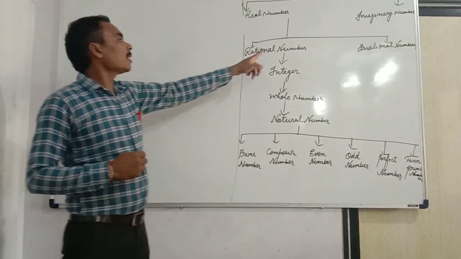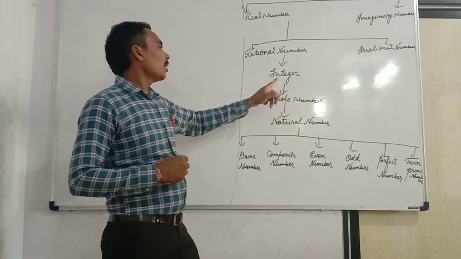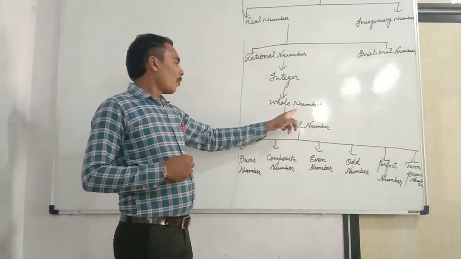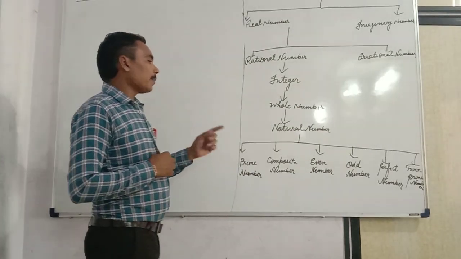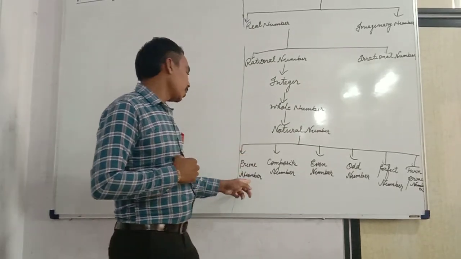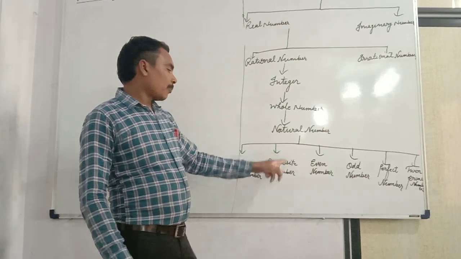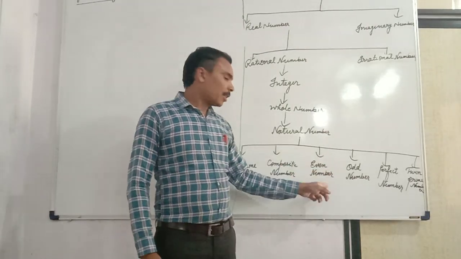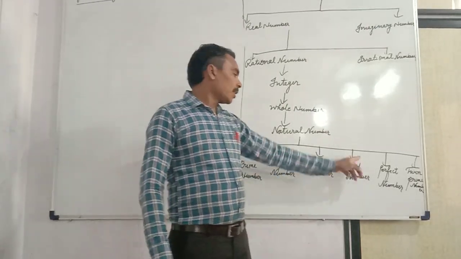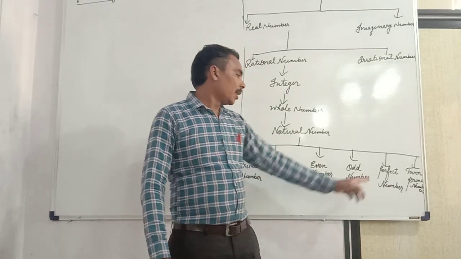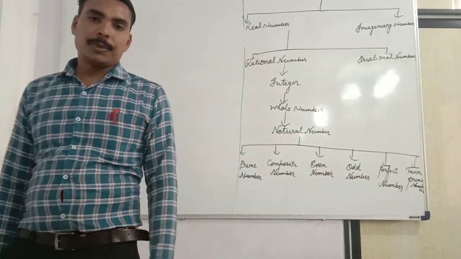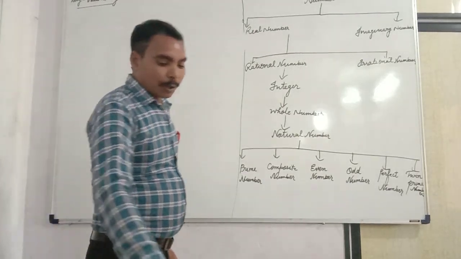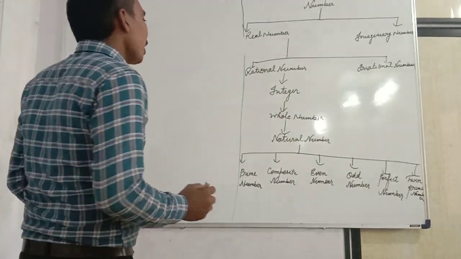Under rational numbers come integers, then whole numbers, then natural numbers. And mainly there are six types of natural numbers: first is prime number, second is composite number, third is even number, fourth is odd number, fifth is perfect number, and sixth is twin prime numbers. So first of all we will look at them one by one.